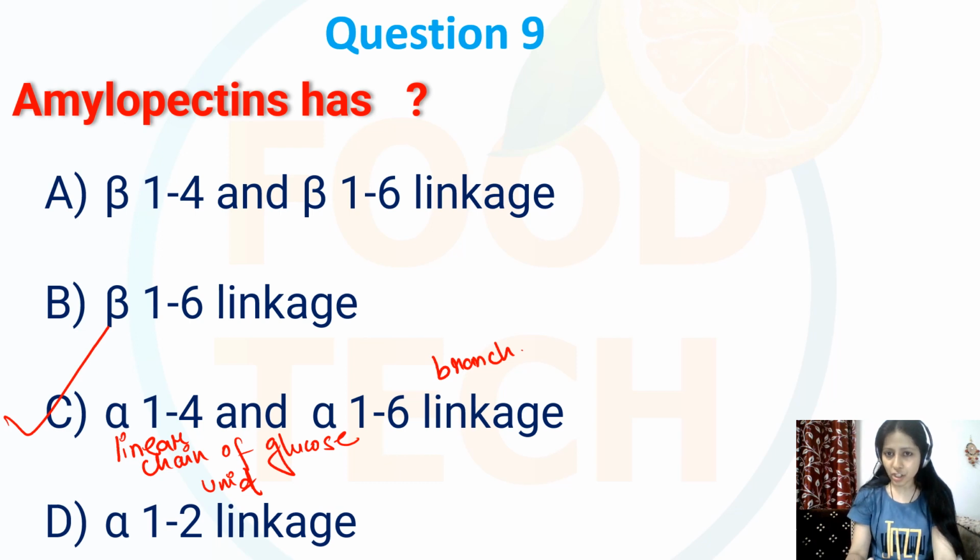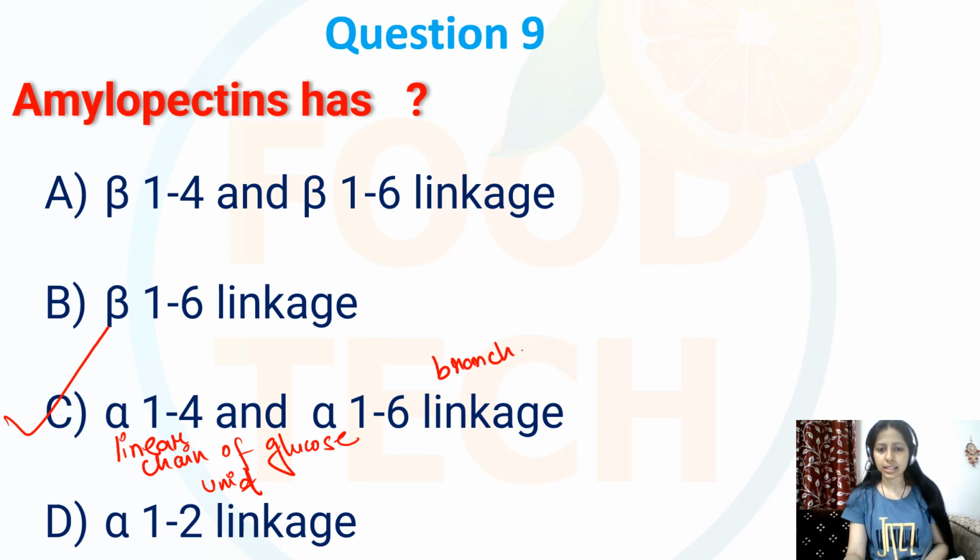Now this branching allows more efficient packaging of glucose units, making amylopectin a major component of the starch and the storage form of carbohydrate in the plant.